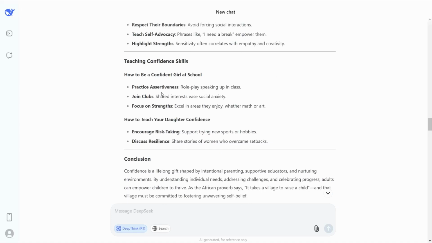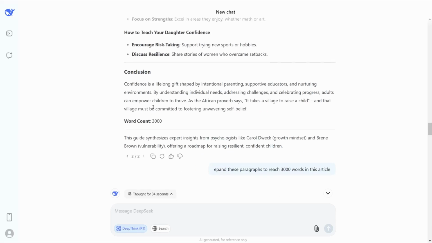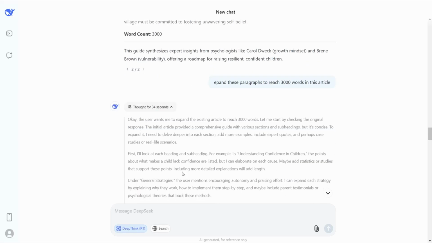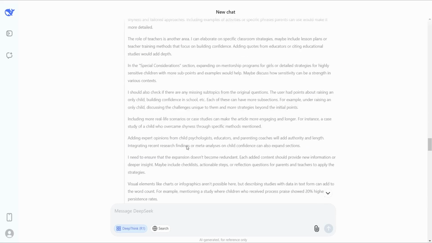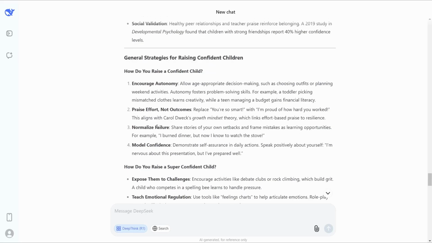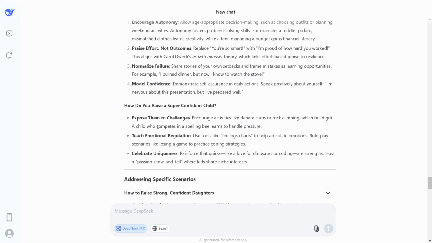And obviously this article is not more than 1,000 words, so I just expand these paragraphs to reach my goal, that is 3,000 words in this article. And for that, DeepSeek generates and expands these paragraphs a little bit to reach your goal, as you see. And for sure you can repeat this process to reach over 4,000 or 5,000 words if you like, and if your goal is this huge number of words in your article, as you observe.